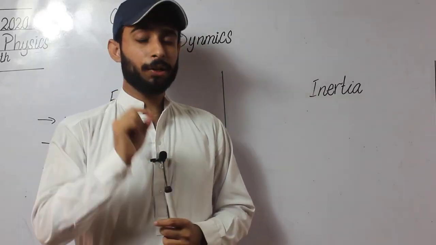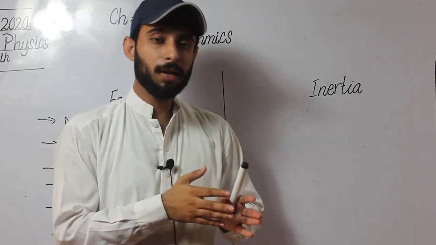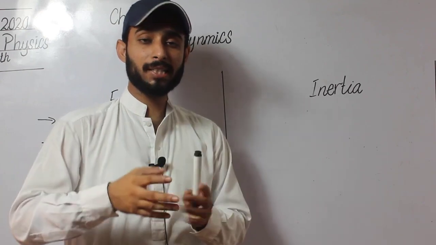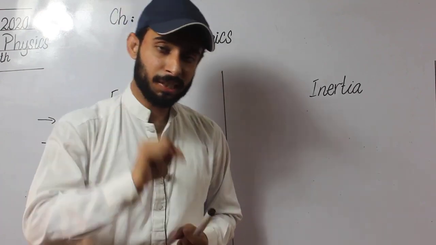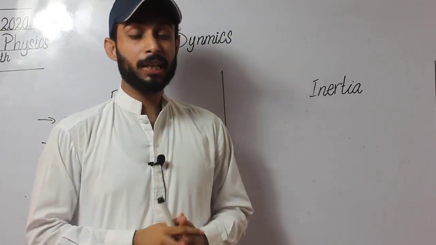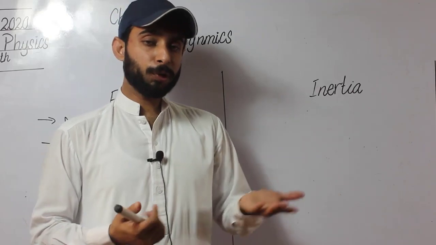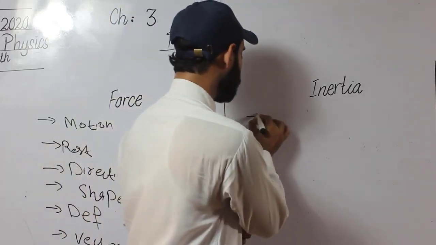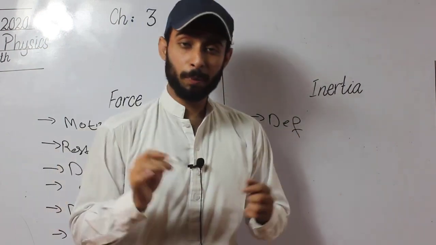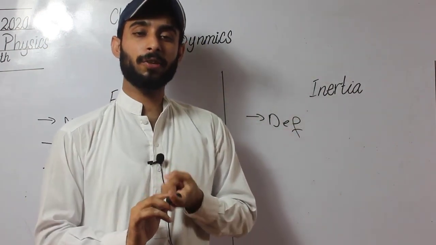Newton says that whenever we change the state of a body from rest to motion or motion to rest, that body resists the change. Inertia is also a property of matter. The basic definition: inertia of a body is its property due to which it resists any change in its state of rest or motion.